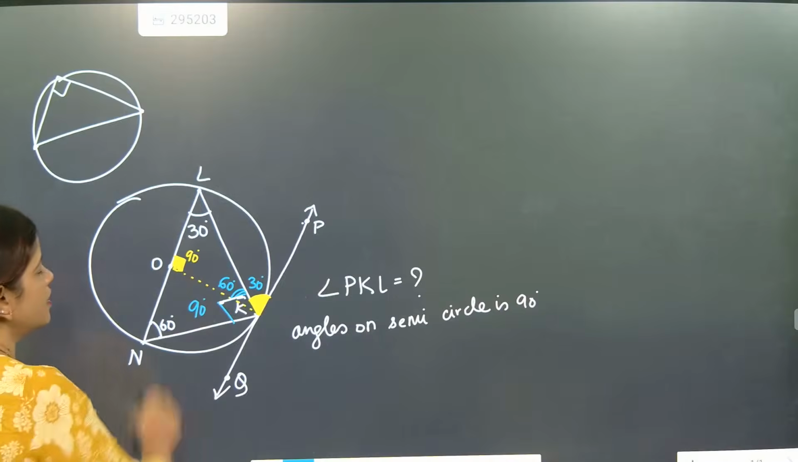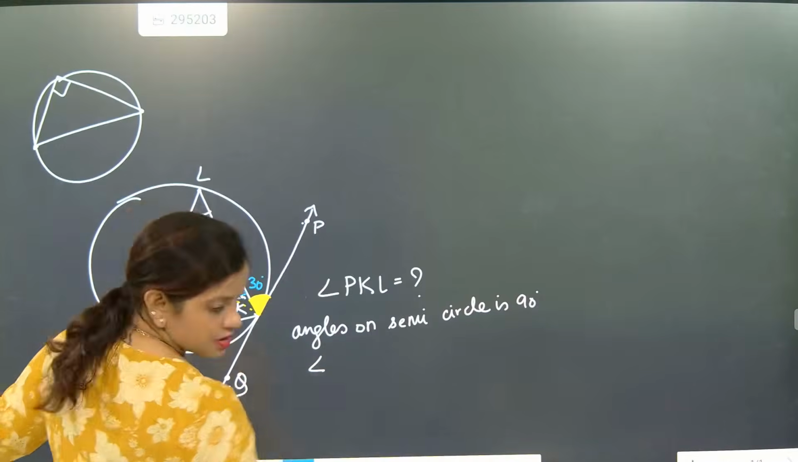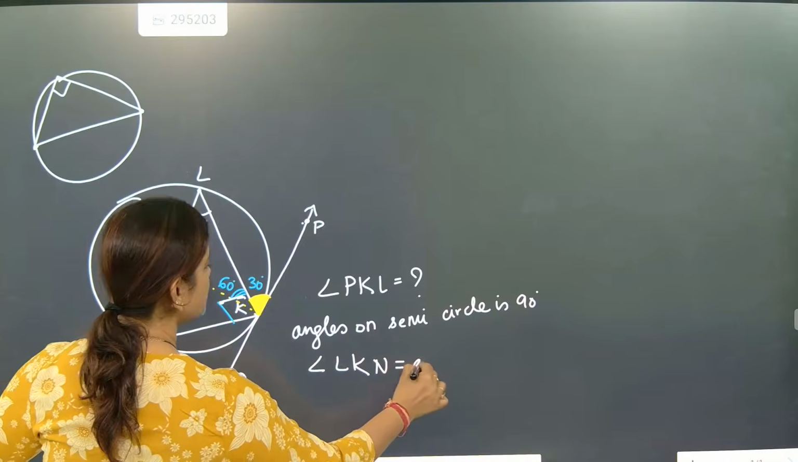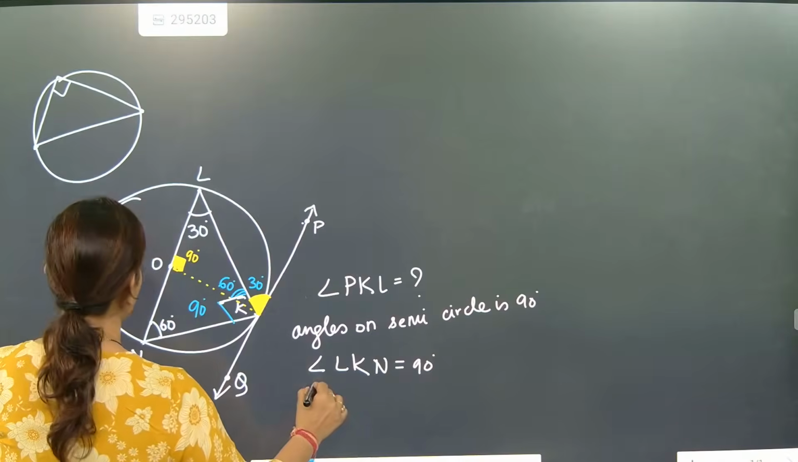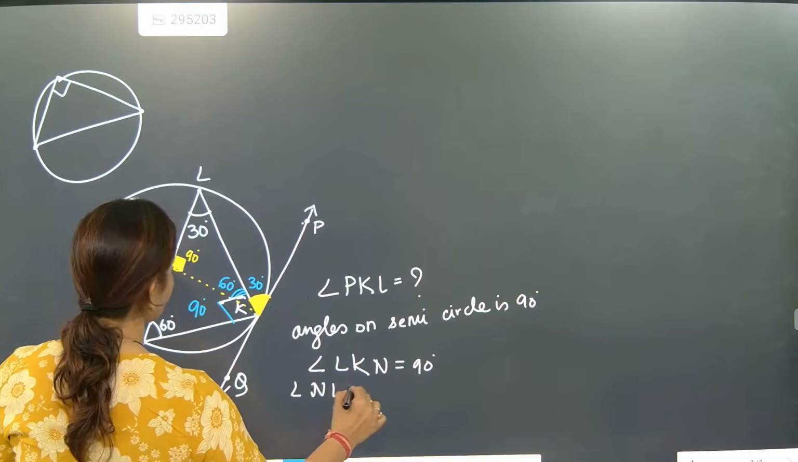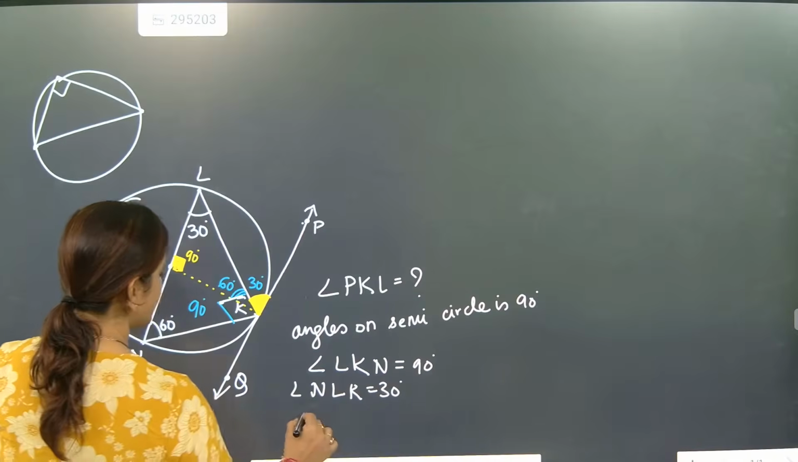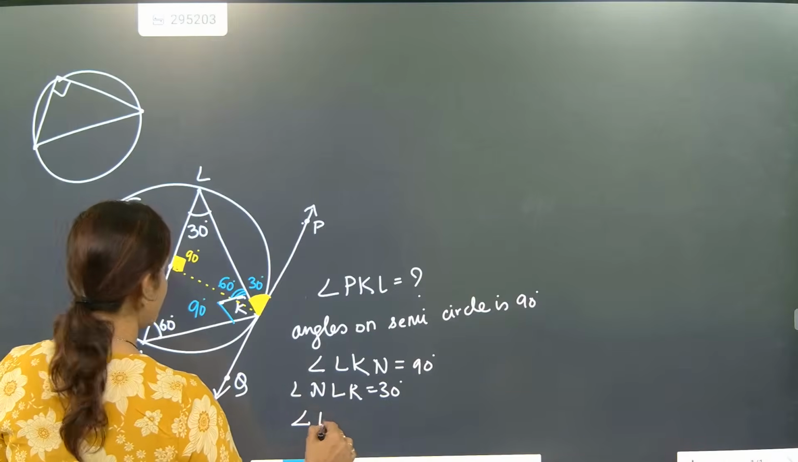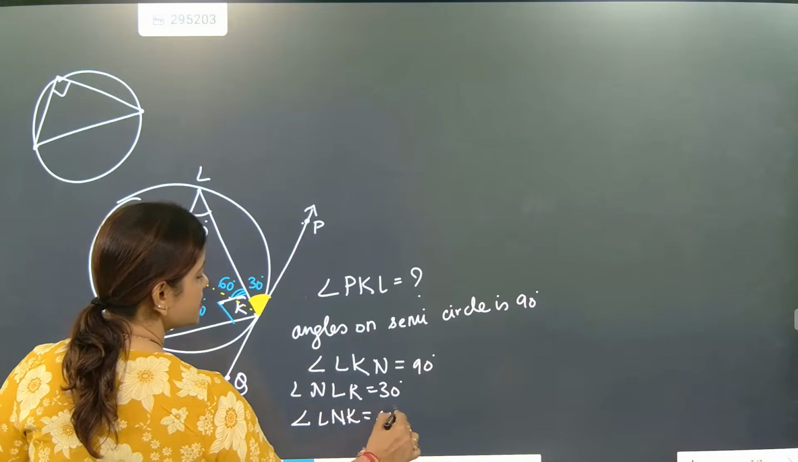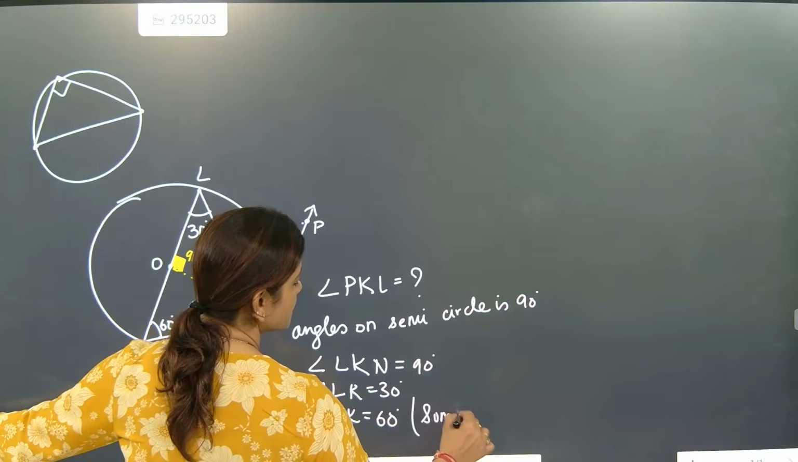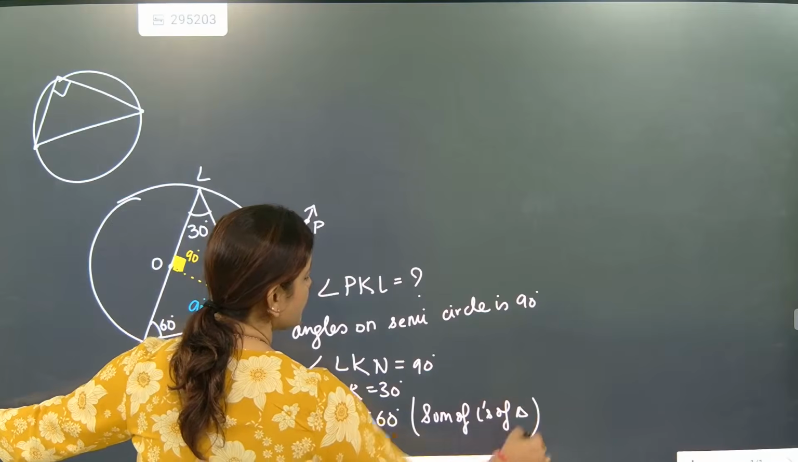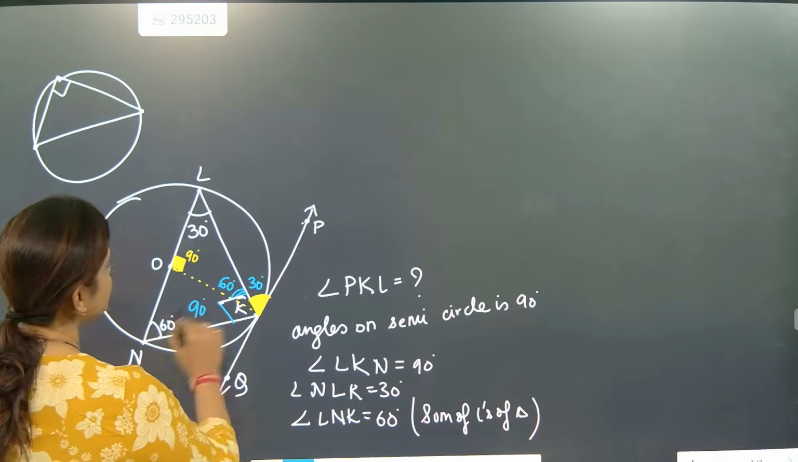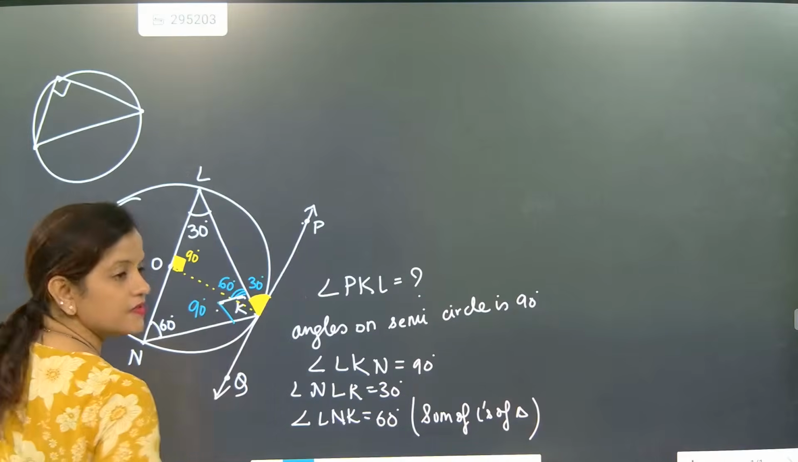Parallel and transversal concept, directly it is coming. See, look here. First, this part, then angle K. We can say that angle LKN is equal to 90 degrees. And what is given? Angle NLK is equal to 30 degrees. Then by the angle sum property of a triangle, angle LNK will be equal to 60 degrees. So this is 60, this is 90 and this is 30 degrees.